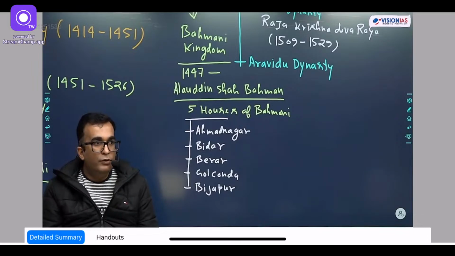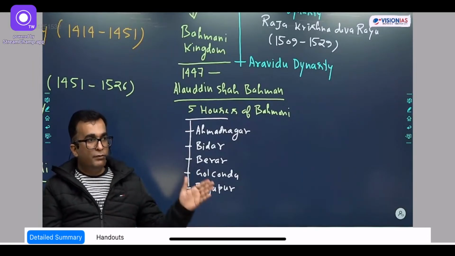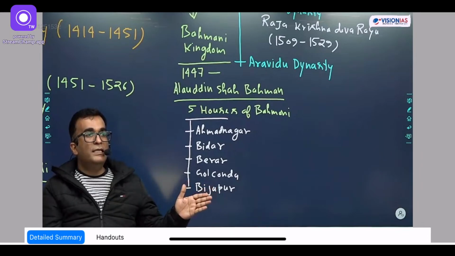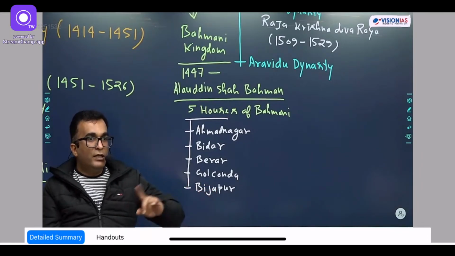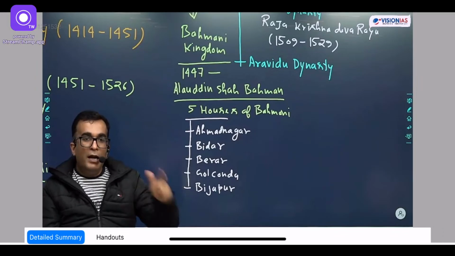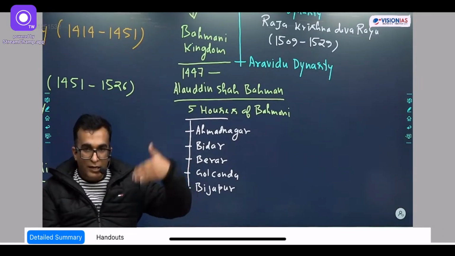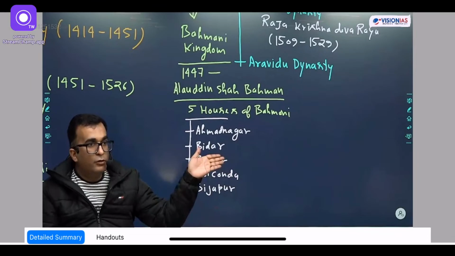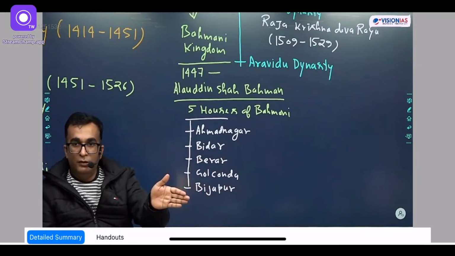Then who came at the Lodhi's time? Vasco da Gama. Okay? So the advent of Europeans started in between 1498 to 1608. So basically 110 years is known for their arrival in India, and then their consolidation starts from Jahangir's period.